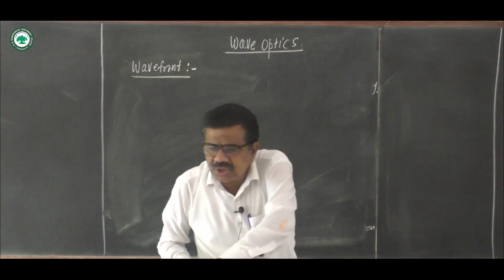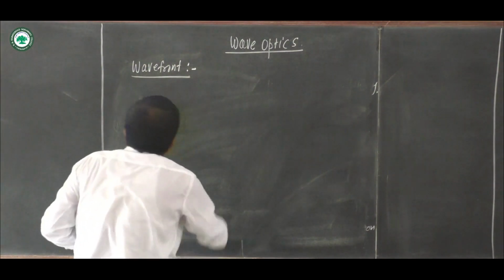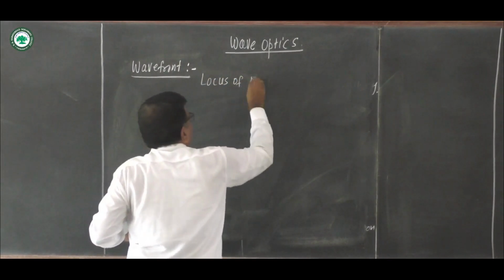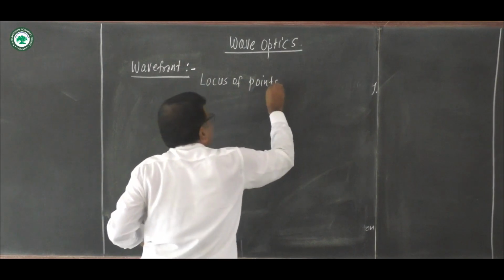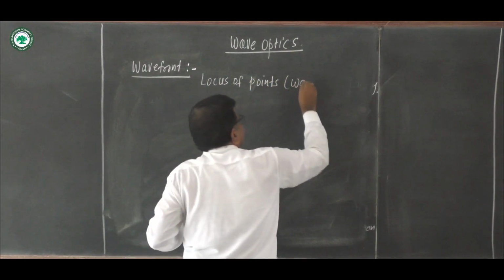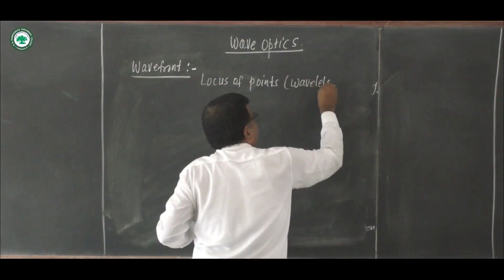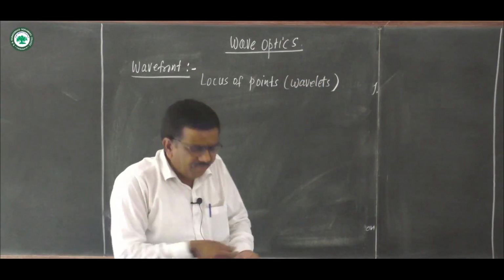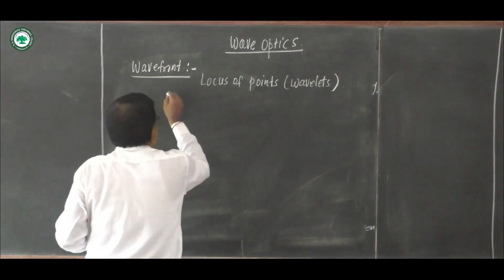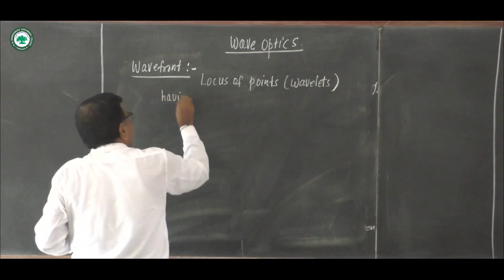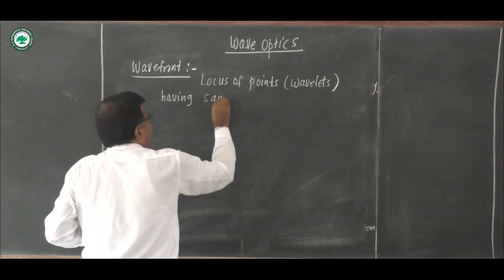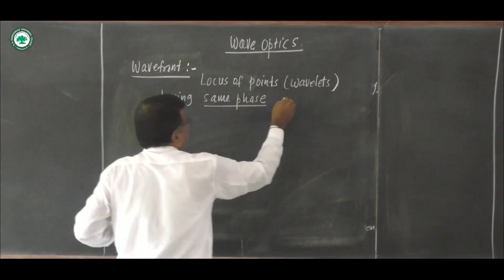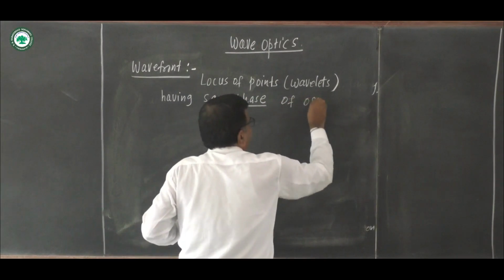It is the locus of points, called wavelets, having the same phase of oscillation. Same phase: this word is very important.